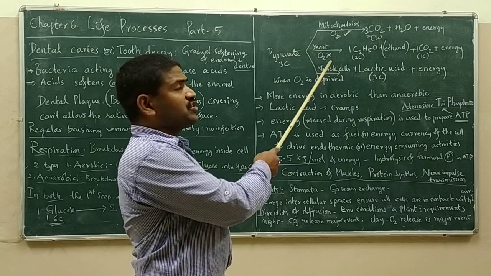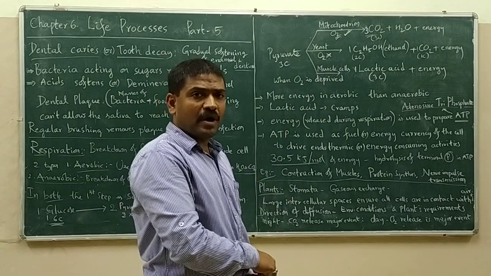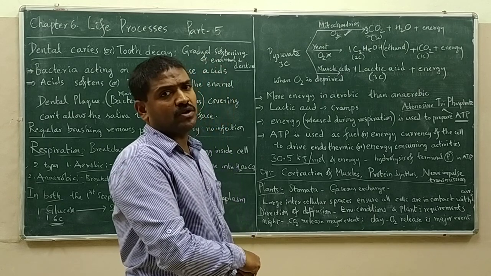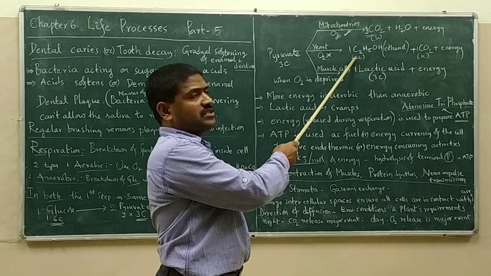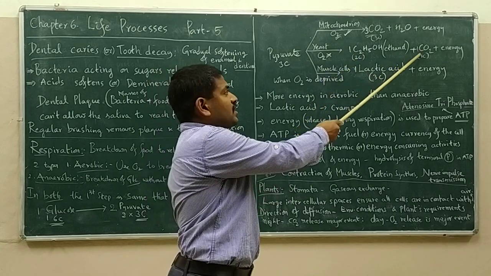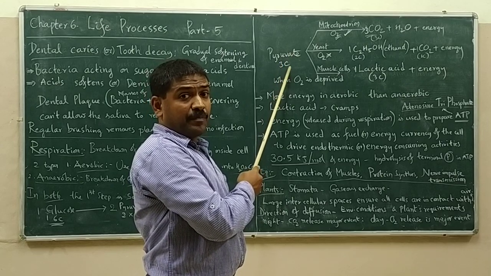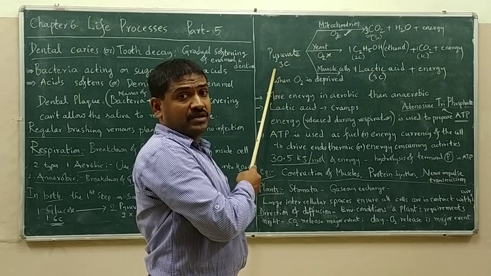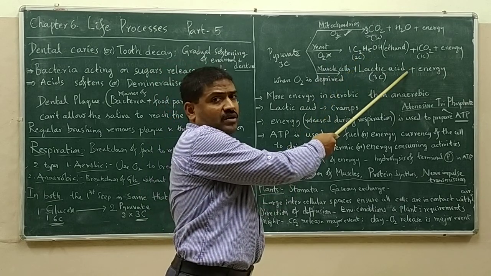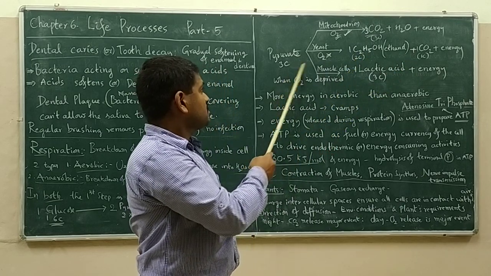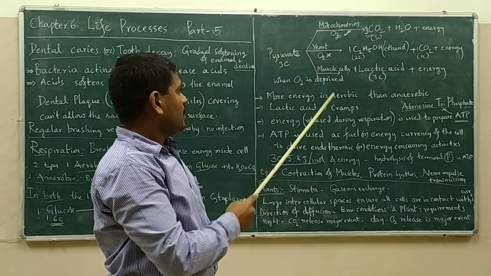In the case of yeast cells, the pyruvate is broken down into 1 ethanol molecule and 1 carbon dioxide molecule. If you look carefully, the ethanol molecule has 2 carbons in it, and carbon dioxide has 1 carbon. So the 3-carbon molecule, pyruvate, is broken down into a 2-carbon molecule and a 1-carbon molecule, with the release of energy.